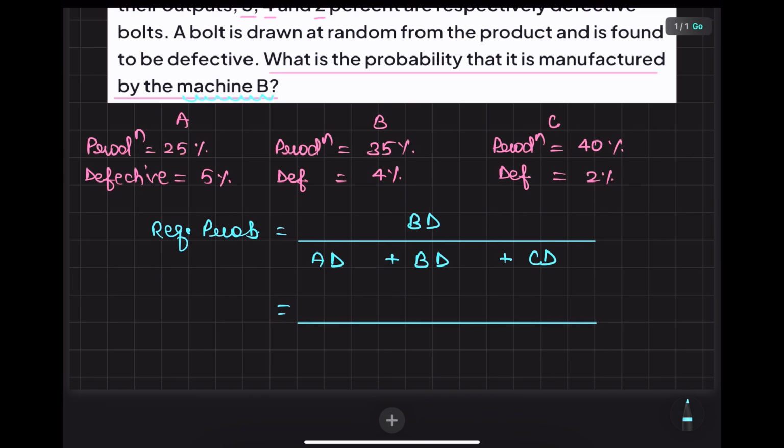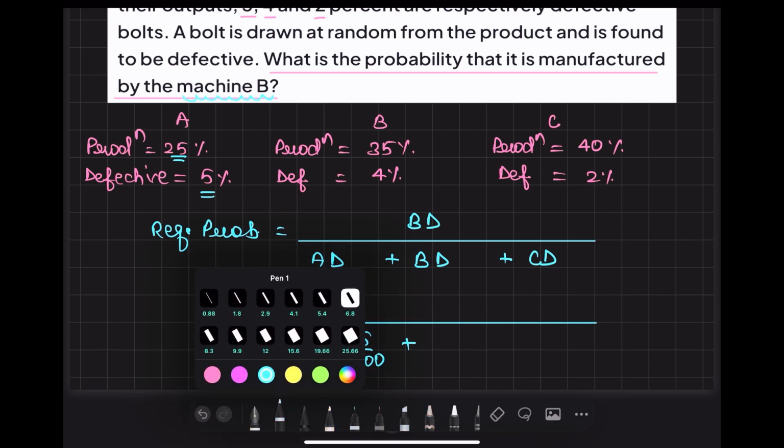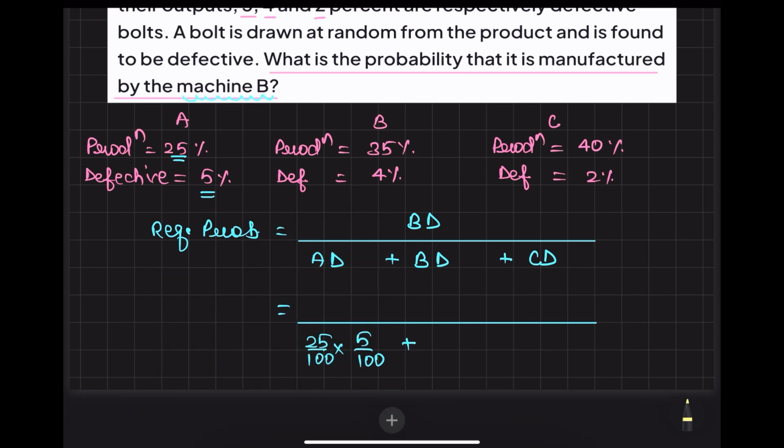Now please handle this situation carefully. So we have A. Now look at this. What is the production? It is 25%. So can I say it is 25 by 100 into, now it is defective, so defective means what? 5 by 100. Now the next case, it is B. So B produces 35%, and then we have defective, so it is 4%.